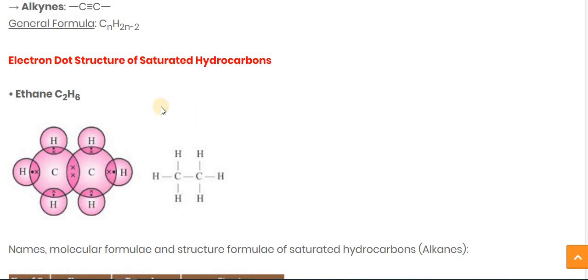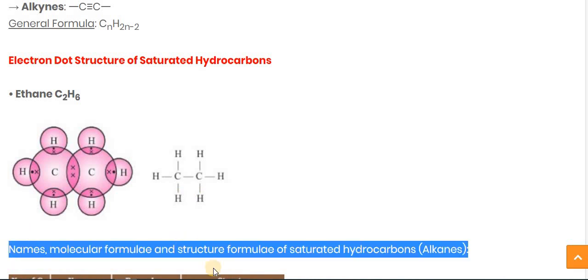So this is how the structure is formed. Here you can see in this structure that a single bond is there. That's why it is known as a saturated hydrocarbon. Between the carbons, if there is a single bond, then that kind of hydrocarbon we consider a saturated hydrocarbon. And the names for the molecular formula and the structural formula of a saturated hydrocarbon are alkanes, ANES, which we already discussed in the previous video. Thank you.